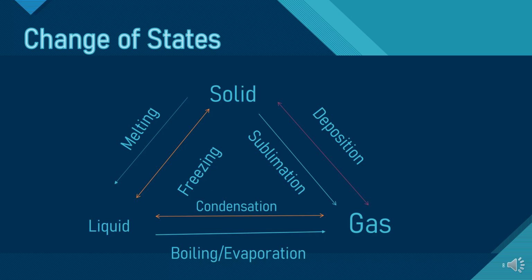Now coming to the relationship between liquid and gases, right? When you start heating a liquid, the heat energy from the fire will enter the liquid particles, and the kinetic energy of the liquid particles will increase. When the kinetic energy increases, they will start moving here and there at a very high speed, colliding with each other and pushing the particles far away from each other.